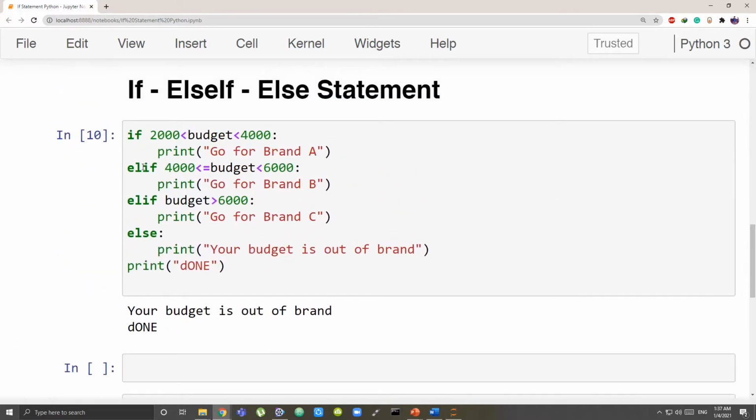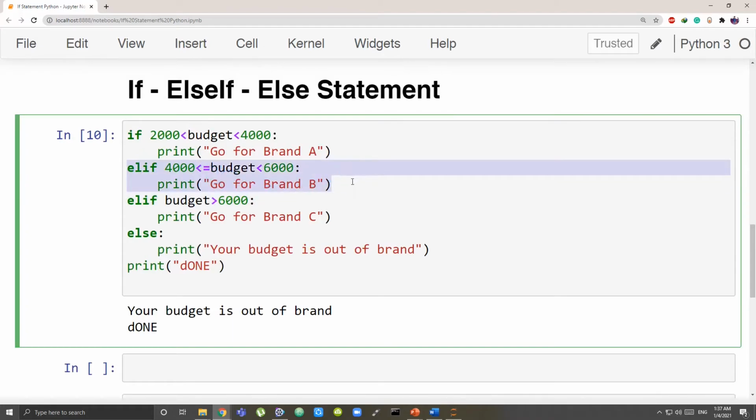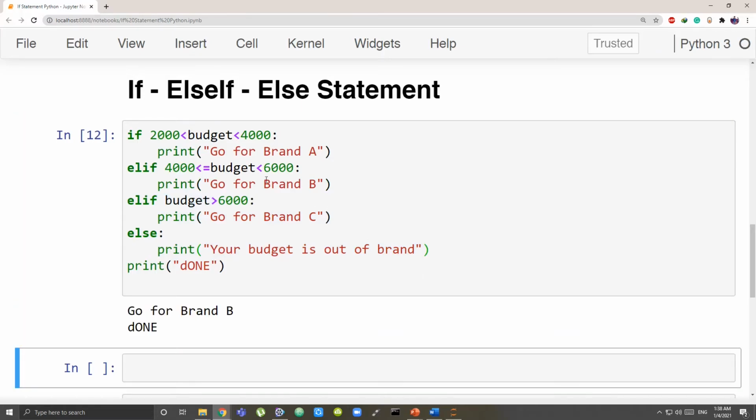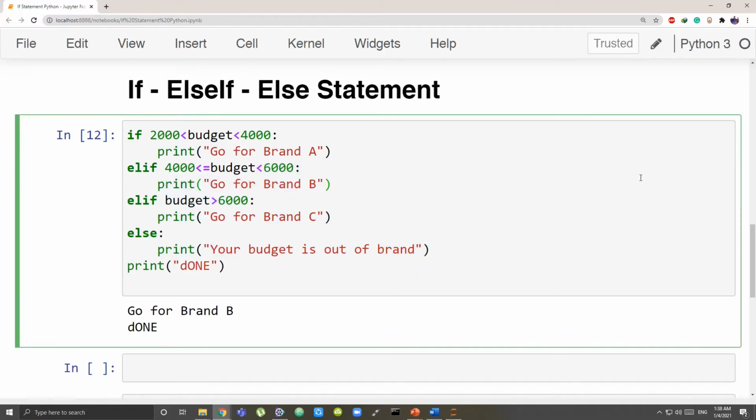Which of them will run? 5000 is coming in this range. So if this is true, obviously this code is going to run. Else will not be run, because after this becomes true and this runs, the rest of the else if statements and else statement are skipped. I'll show you. You see, this ran and we got our answer. This is what you call if, else if, else. But remember, else is optional when you're having else if.